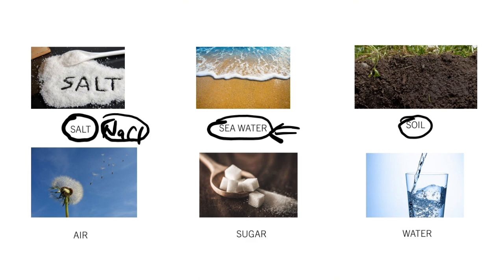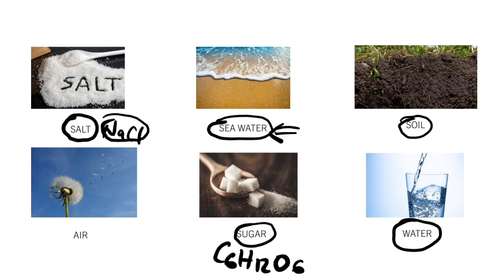Sugar is a compound. Sugar is a simple compound on its own, something like C6H12O6. We'll talk about that later, but sugar is a pure compound, just like salt. It's not even a mixture. Let's talk about water. Here we are talking about pure water itself. Pure water is also not a mixture. It's a pure substance, purely H2O throughout, with nothing else mixed in.